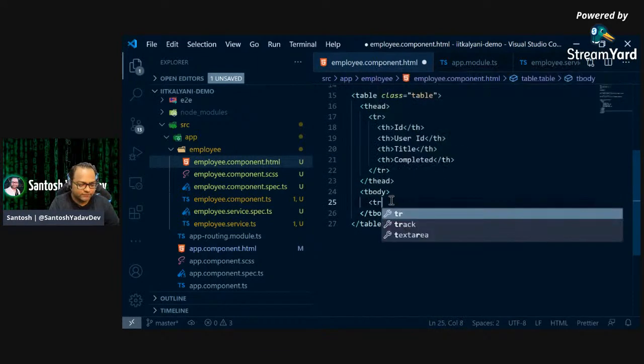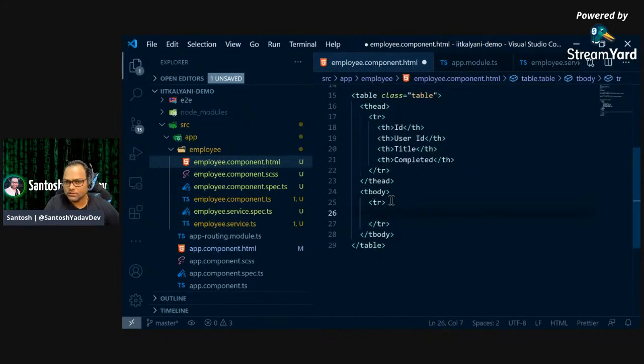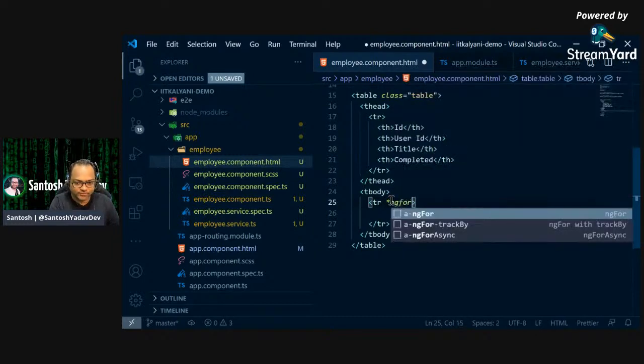Now let's bind the data. To bind the data, we will of course place a tr, but we don't know how many records we have. It can be 100, 200, it can be 10, 20, or it may be thousands. So how do we display those? This is where Angular gives you a utility, a helper function called ngFor. Remember this star.